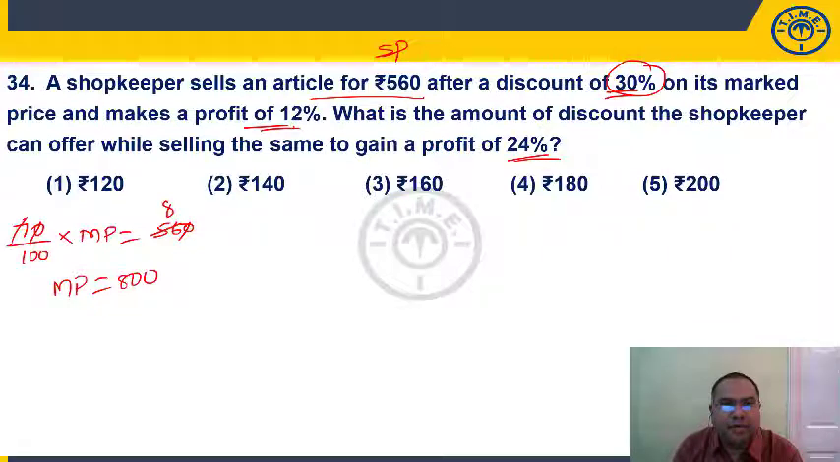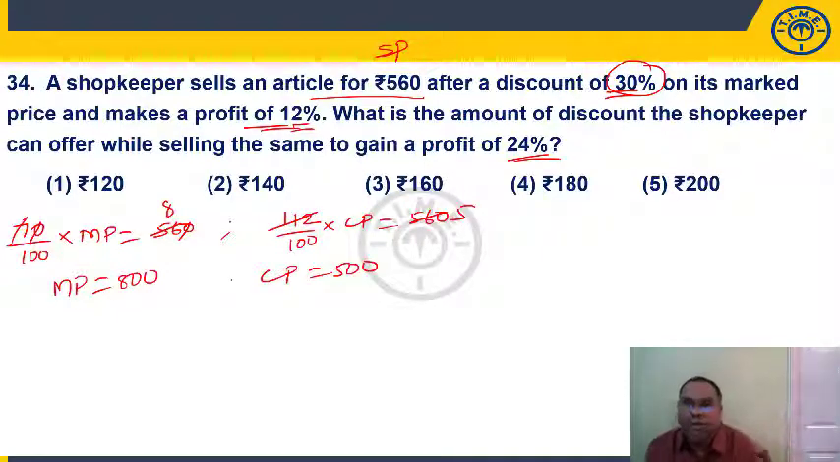Now he is getting a profit of 12%. Profit of 12% means I am selling at 112% of my cost price, and my selling price is 560. 112 goes exactly 5 times. So what is my cost price? 500.